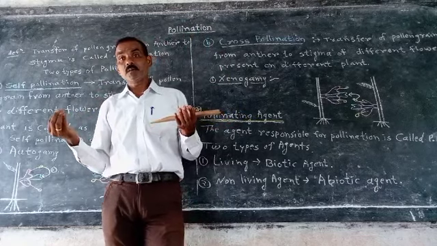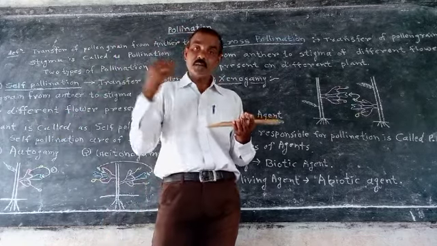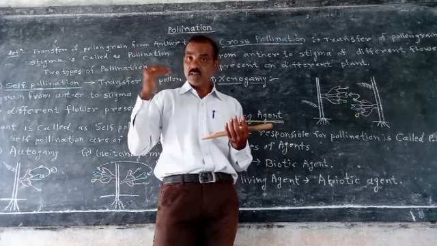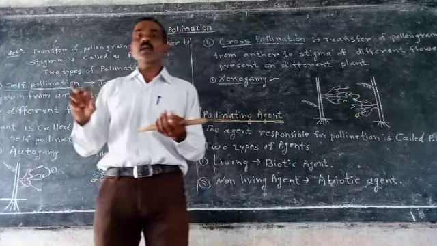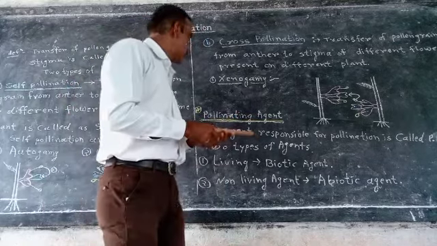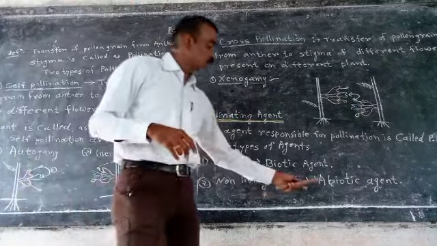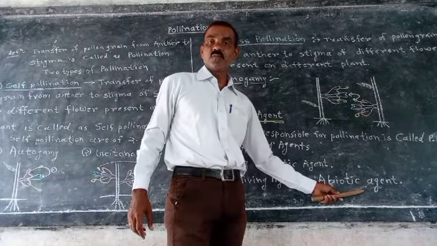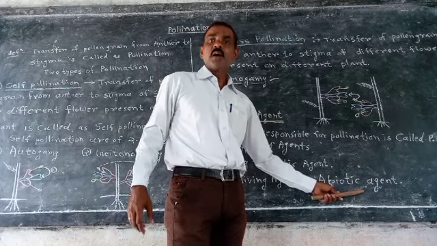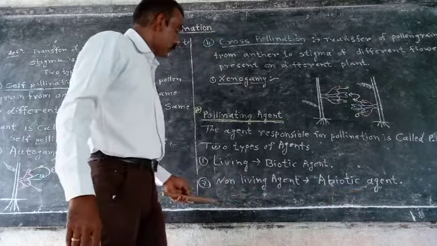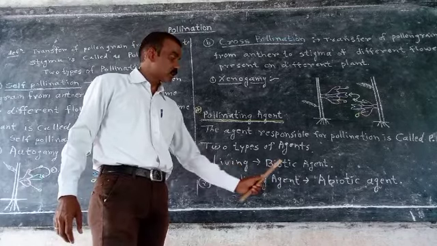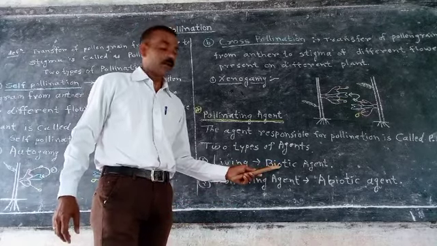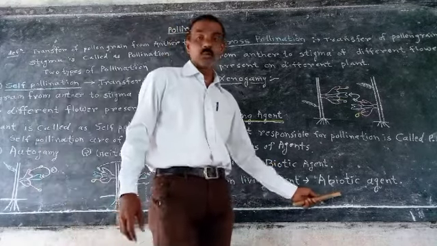Now for carrying that pollen grain from anther to stigma, it requires some agents, some carriers, maybe living or non-living. Non-living agents are called as abiotic agents, like wind, air, water, and there are some living agents. Living agents are called as biotic agents and non-living agents are called as abiotic agents.